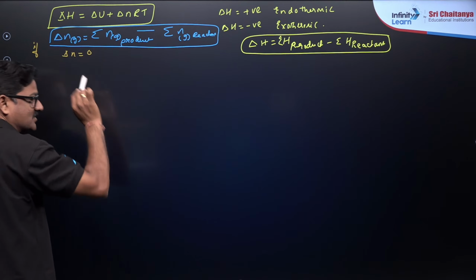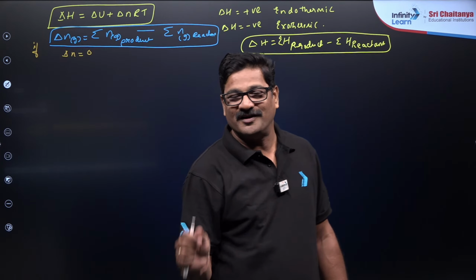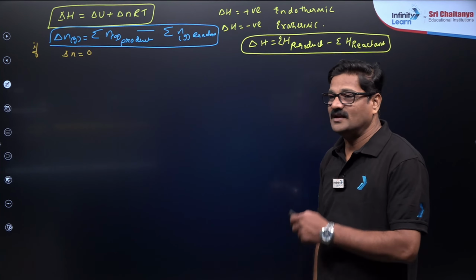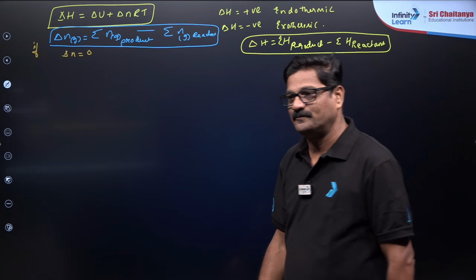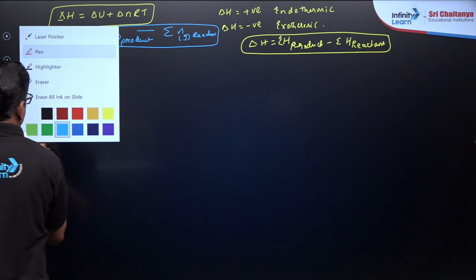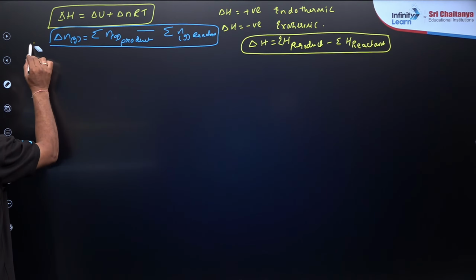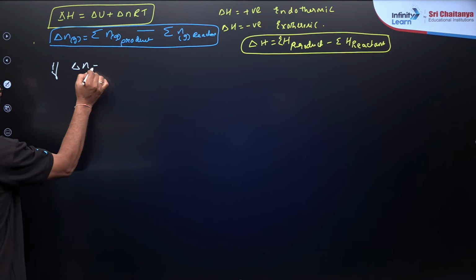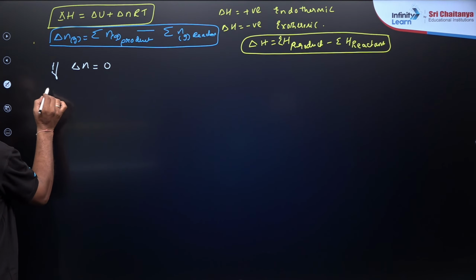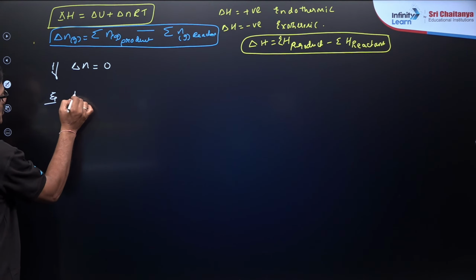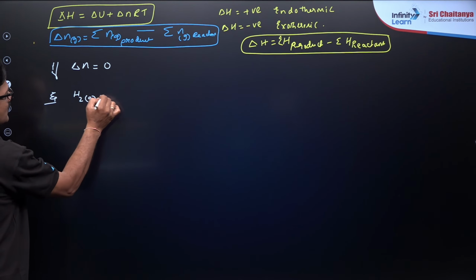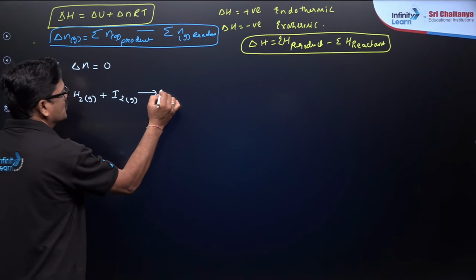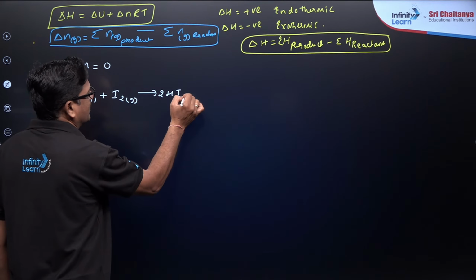Looking at this gaseous reactant or product, आपको 4 marks आने का chance दे सकते हैं. Really it is a very good thing. Let us see, Maha. If delta n is equal to 0, देखो कैसे. Let me give you an example. H2 is a gas plus I2 is a gas gives rise to HI is a gas.